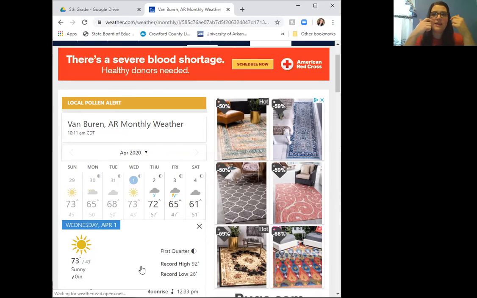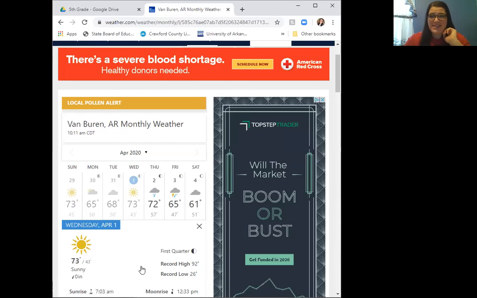The only thing is this website doesn't tell you how windy it was yesterday. So you don't really know the wind for yesterday. That's something that you and your parents can kind of estimate, kind of make a guess at how fast you think the wind was blowing yesterday. Was it windy yesterday? It would probably be like 1 mile per hour if it was windy yesterday. And then you would look at Tuesday. So you just click here on this little thing, click Tuesday.